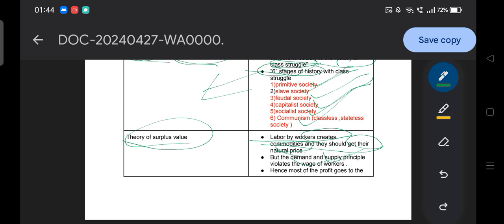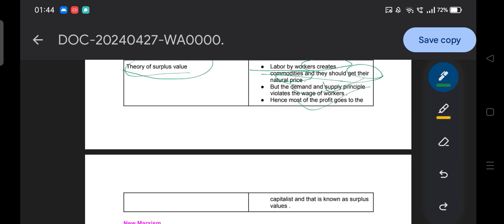If there is a higher supply of workers to the industry, then through the use of cheap labor, the industrialist will get more profit. And the worker will get less money, because a higher number of workers are employed in the industry at a lower price. That leads to most of the profit going to the capitalist, and that is known as surplus value.